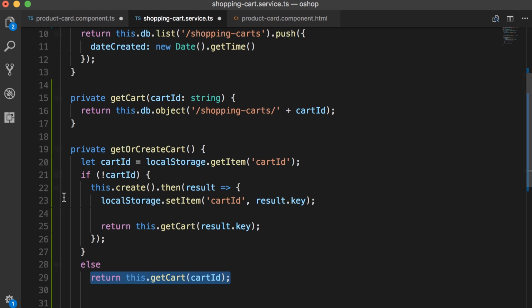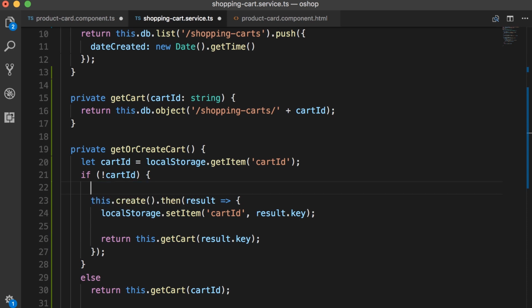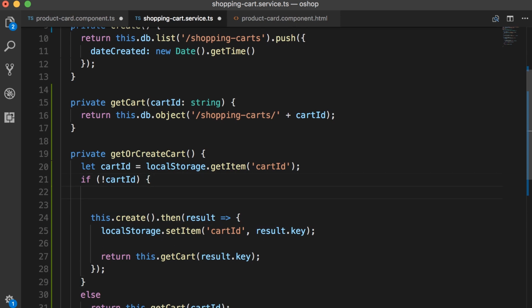You know that with promises, in order to get the result of a promise, we have to call the then method. And this makes the structure of our code a little bit complex. Wouldn't it be nicer if we could call this method just like a synchronous method, so we wouldn't have to call then? Let me show you. So let result equal this.create. Wouldn't it be nicer to call this method just like a synchronous method?